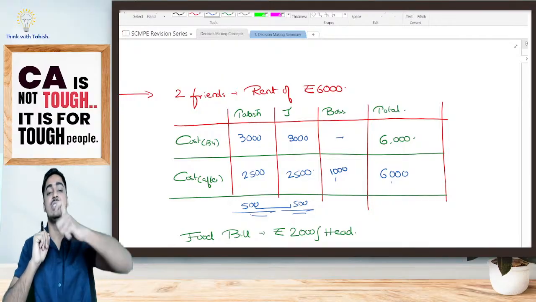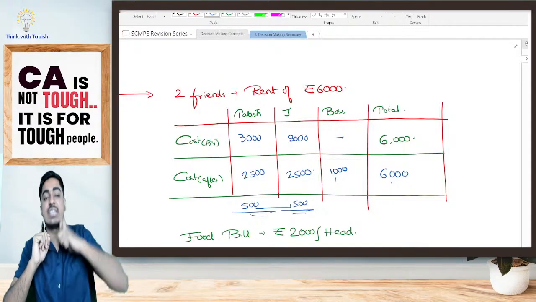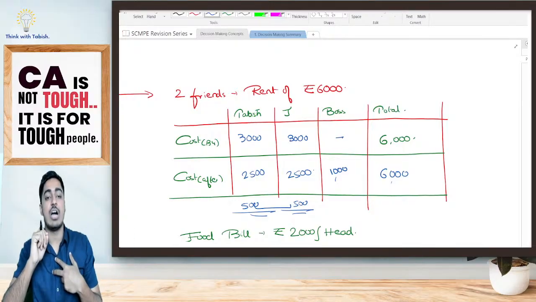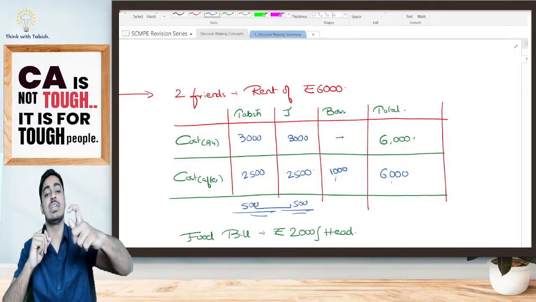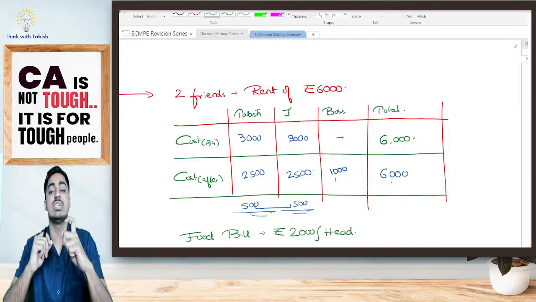Now, what is the marginal cost? Yes, marginal cost is the extra cost. Now, if we were two people, how much total rent were we paying? 6,000. If we are three people, what is the total rent we are paying? 6,000. What is the marginal cost, students? The extra cost is 0.